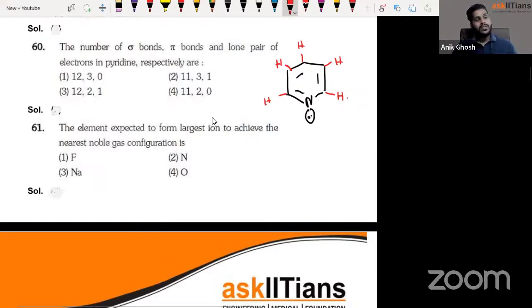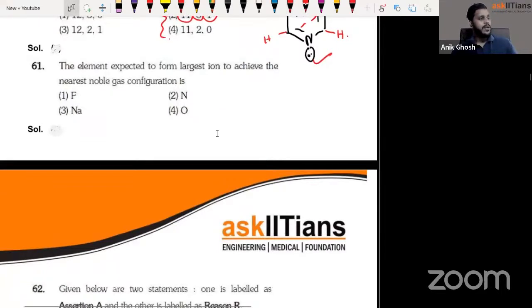So how many sigma bonds do you see? 6 in the ring. And the red ones, there are 5. 1, 2, 3, 4, 5. 6 and 5, 11. 11 means either 2 or 4. Then how many lone pairs? 1 lone pair. So 1 lone pair, 11 sigma, definitely 3 pi bonds, options 1, 2, 3. Right? Simple. The elements expected to form the largest ion to achieve the noble gas configuration. You know that, guys.